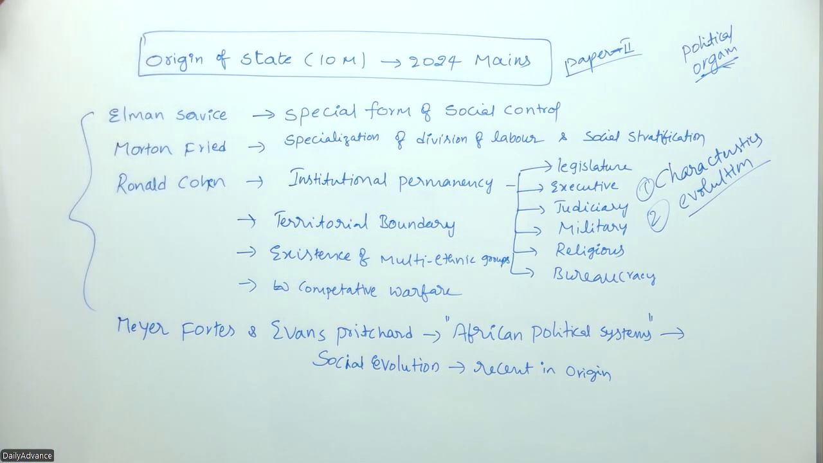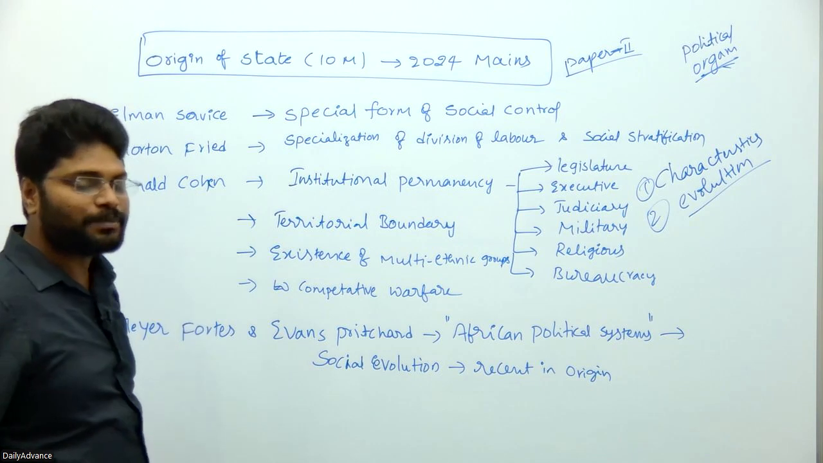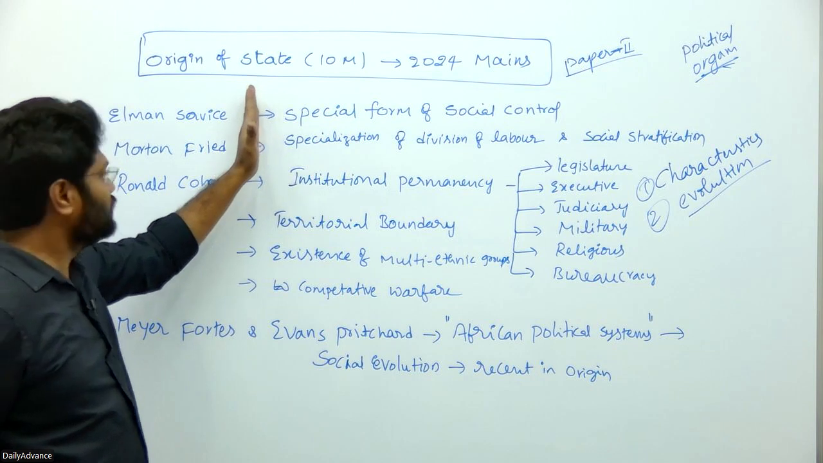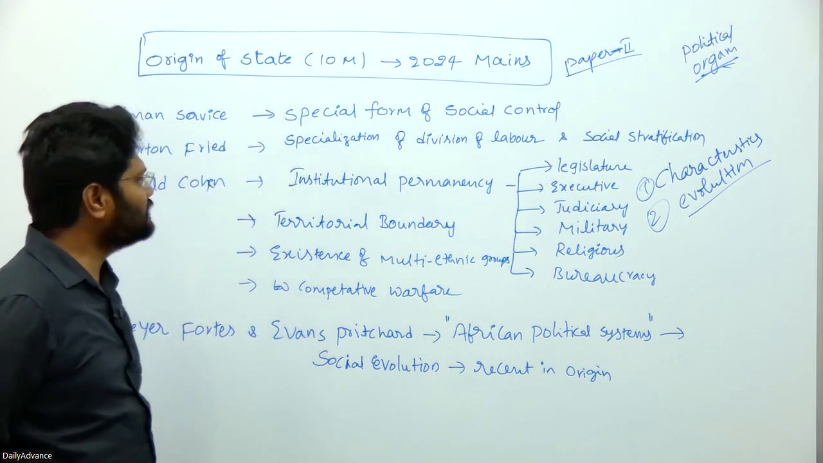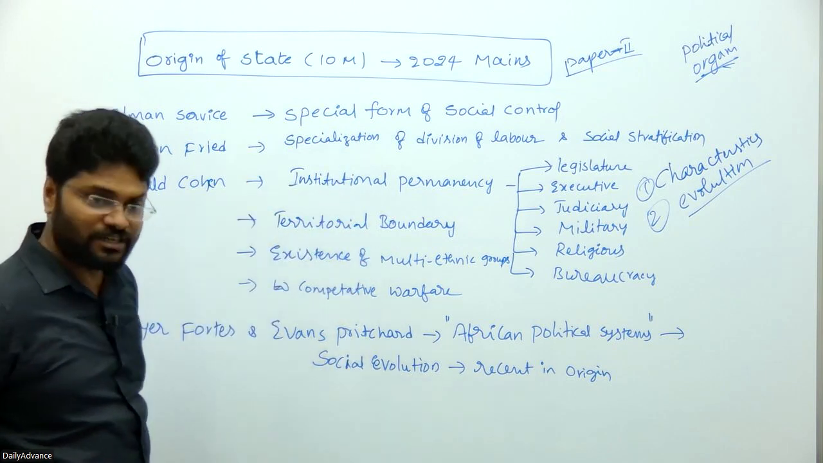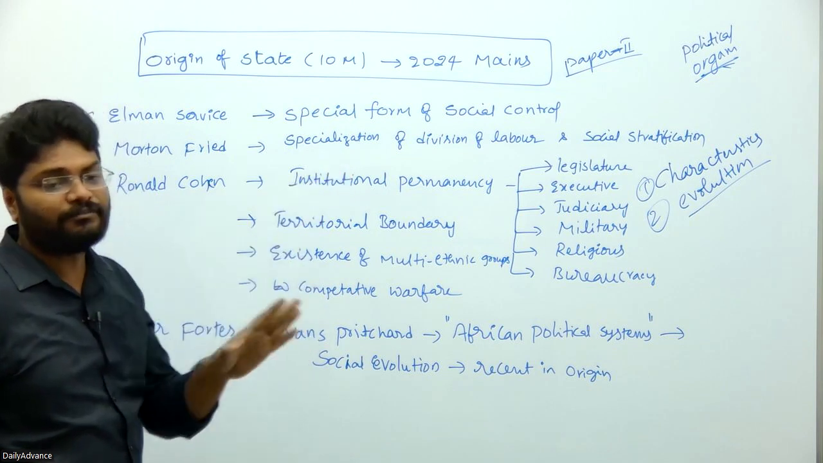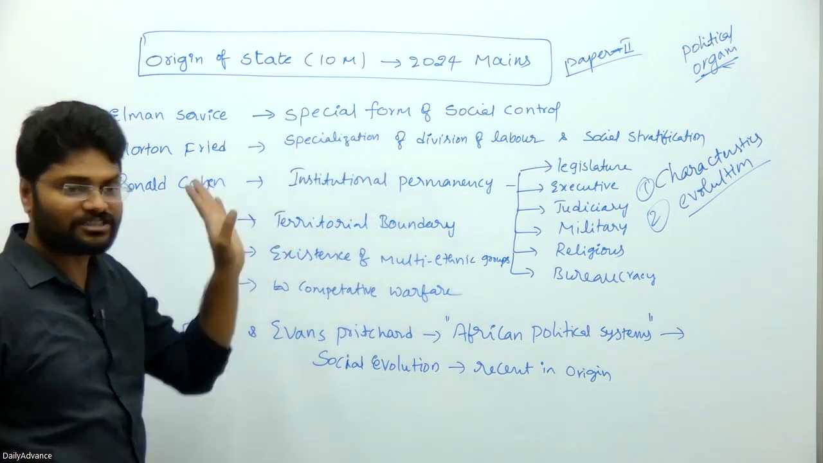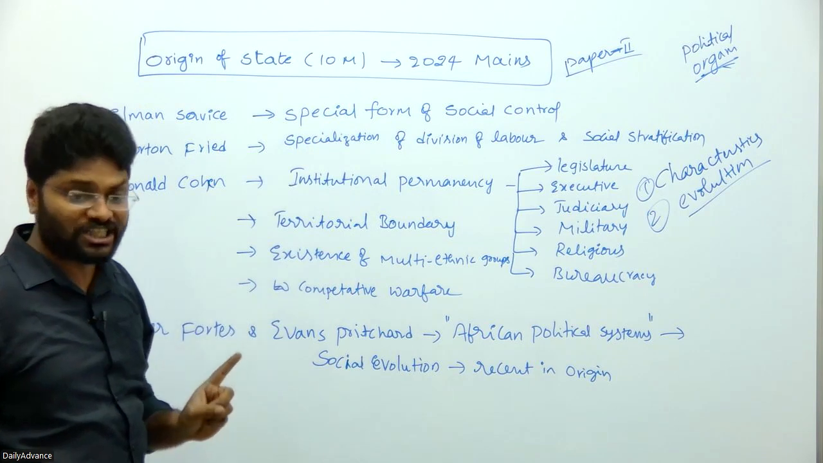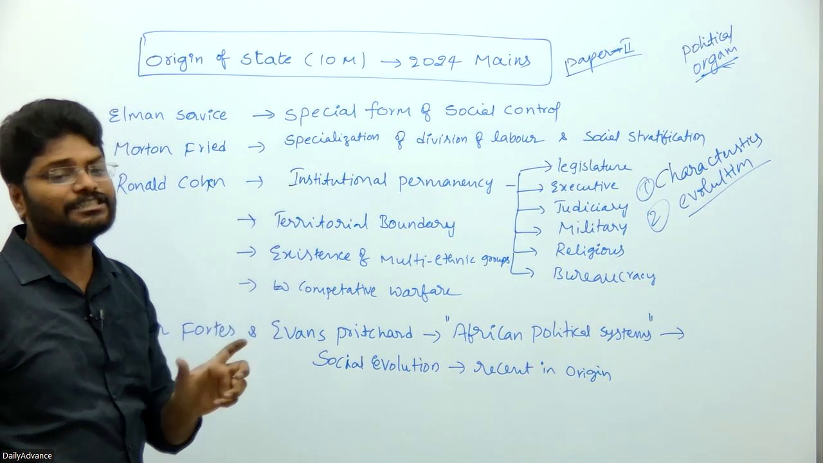Going by the characteristics, Elman Service said that the state is nothing but a special form of social control. That is one of the characteristics. Second, Morton Fried said that the state constitutes a specialized division of labor as well as the existence of many groups in the form of social stratification. That is the second characteristic you must include: the state is based on social stratification, existence of various social groups and a hierarchical arrangement of the social groups.